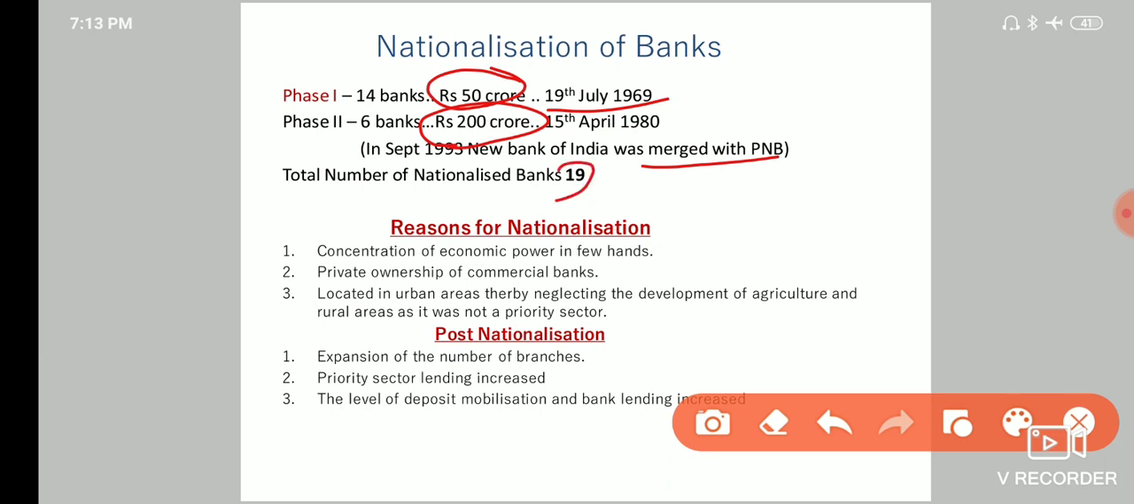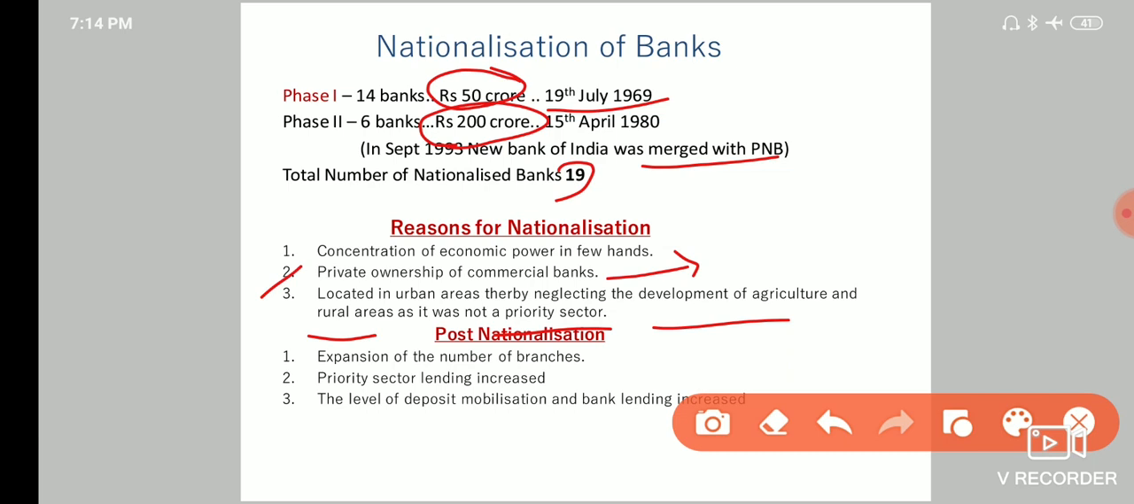Now let us know the reasons behind such nationalization of banks. So firstly, the concentration of economic power in a few hands. The economic power was managed only by a few, it was limited to few hands. Secondly, there was private ownership of commercial banks. So if there is private ownership in any sector, their only motive will be profit maximization. So they were neglecting priority sector. Priority sector means they were neglecting the development of agriculture and rural areas. Why were they neglecting? Because those areas were not providing them a good rate of interest.